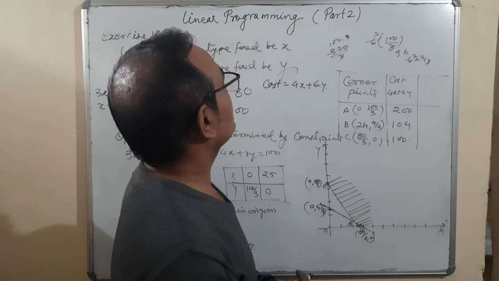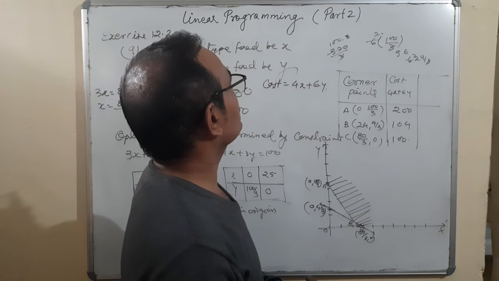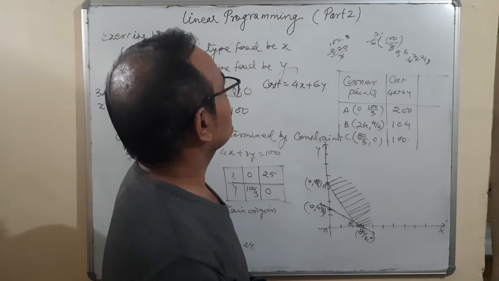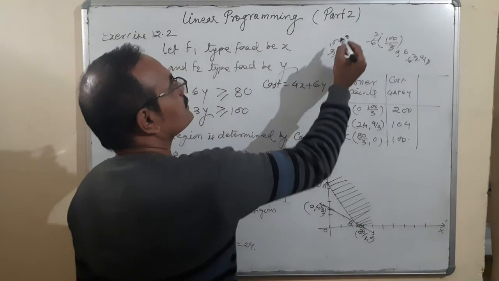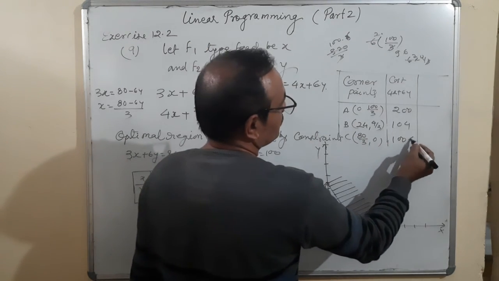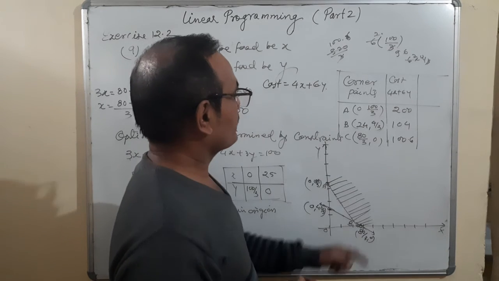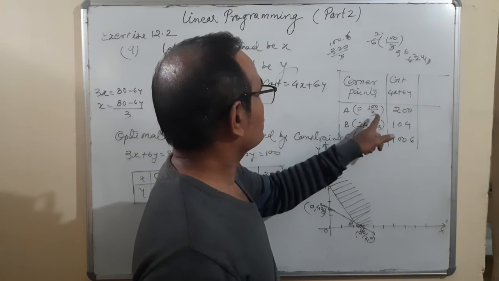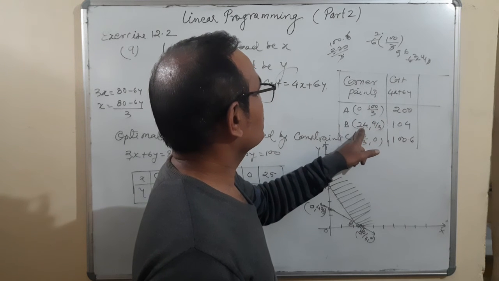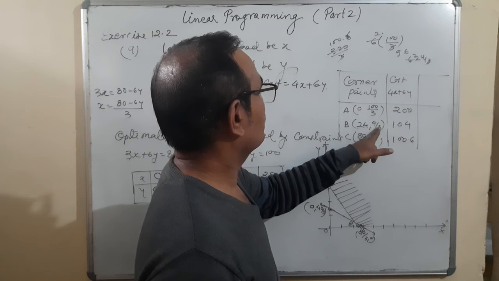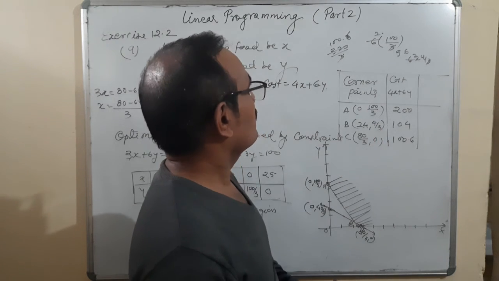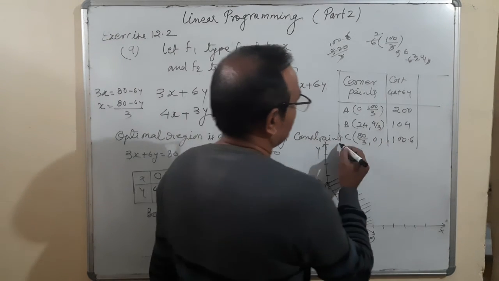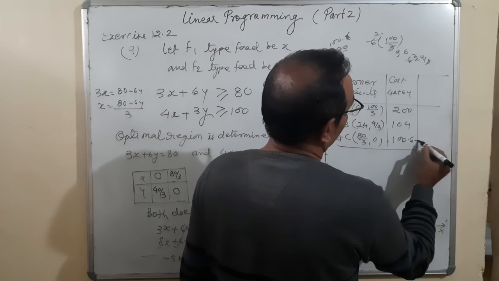So 300, and it is coming 20. 3 6s are 18. 100.6. Okay. Now let us see, this one is 24. 4 4s are 16, 4 6s are 96. 96 and 8, 104. Okay. So the minimum is 100.6.